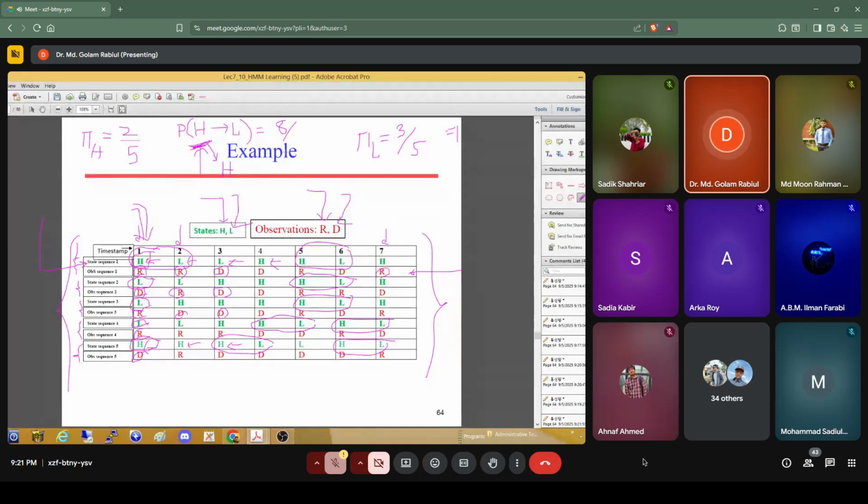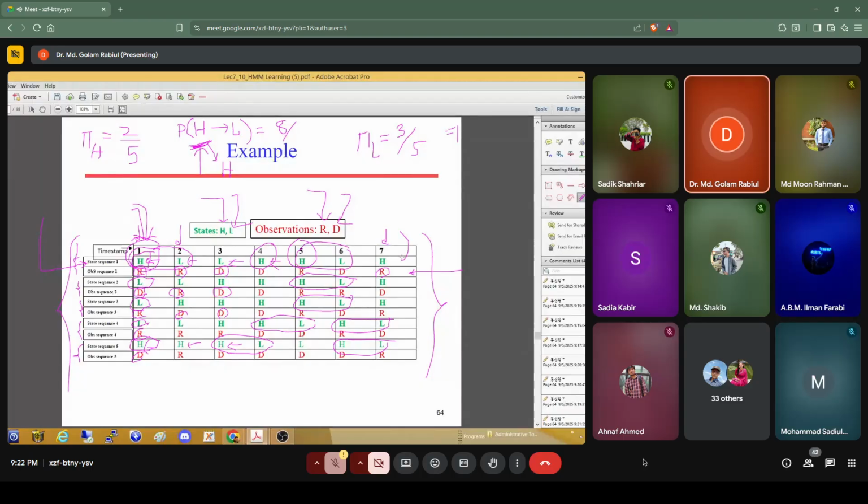So now you can see H to L. So this is one time. L to L, no. L to L, no. H to H. So this is another time. Transition starts from H. And H to L. So this transition also starts from H. And low to high, no.